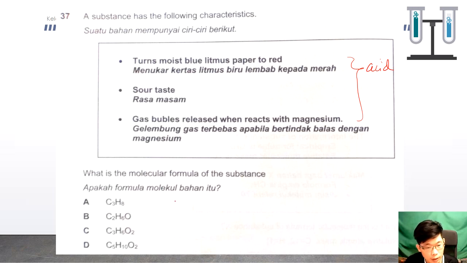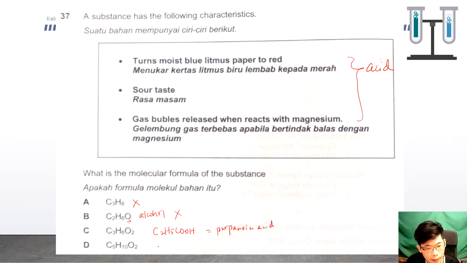Okay, so let's check. This is an alkane, and alkane has no acidic properties. This one has one oxygen, so it'll be an alcohol. So it cannot be the answer. Now C3 and C5, these can be the answer. If we write, normally we write C2H5COOH. This one is propanoic acid actually.